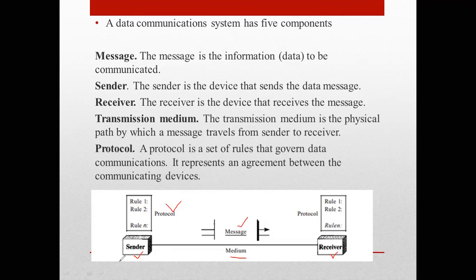So on both sides, it can be the computer, so your workstations, your mobile phones, your telephone headsets, and your video cameras, anything. All these devices can become your sender or receiver. Message is the information. Transmission medium is a physical path through which this message travels from sender to receiver.